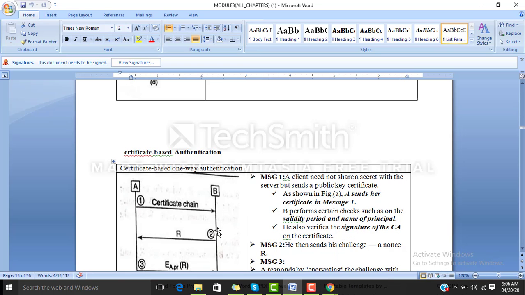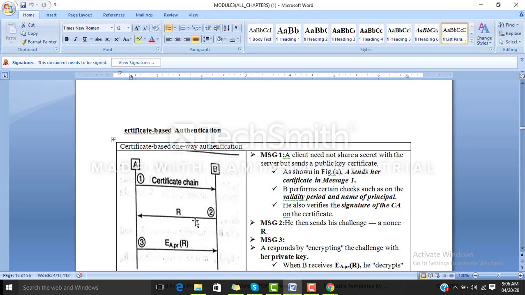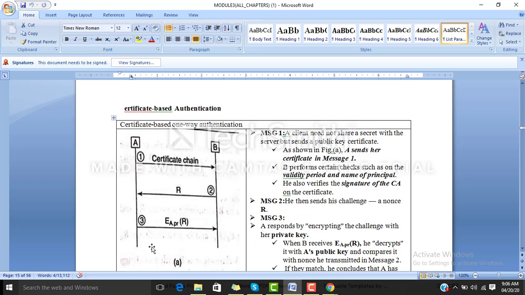Along with the validity period and the name of the principal, which is who has sent the certificate, B also verifies the signature on the certificate. If everything is fine, then it sends its nonce to the client, as we can see in the second step. What is this sending of a nonce? That is nothing but sending a challenge. How does the client respond? He responds by encrypting the challenge with his private key.